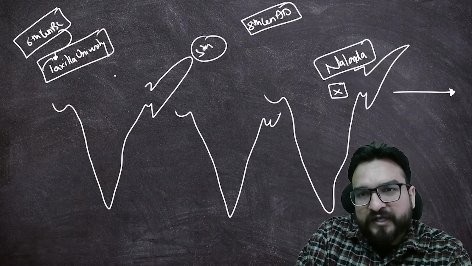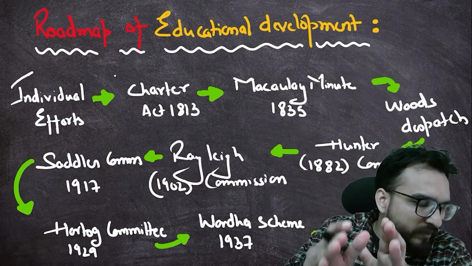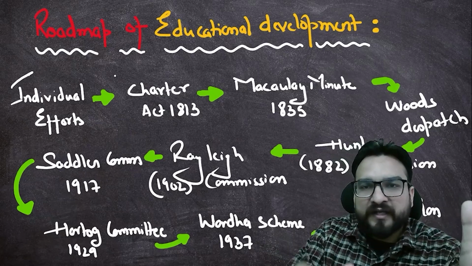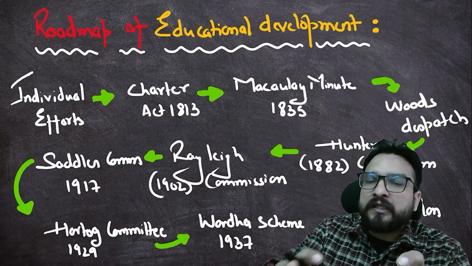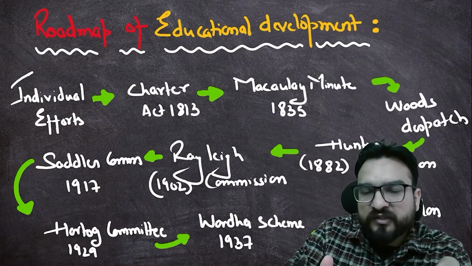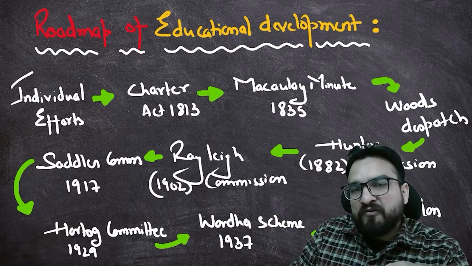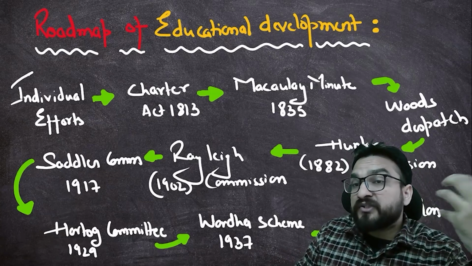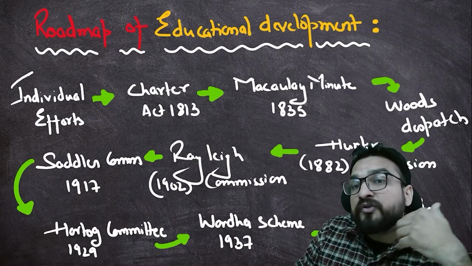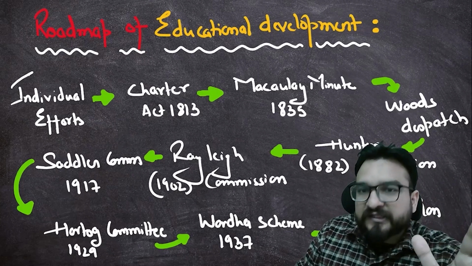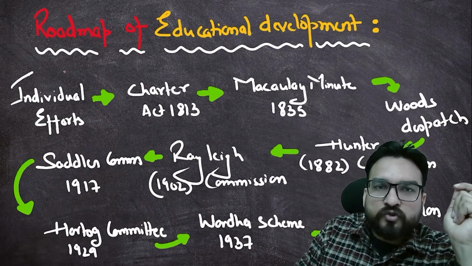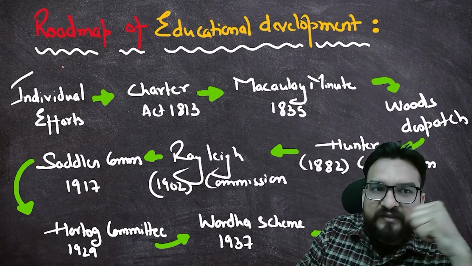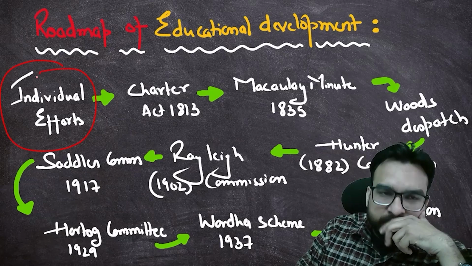But later on, what happened, you will find this when the British East India Company came over here and then the British Empire ruled over us. Then you will see certain education reforms or a certain education push. Why this push? Were the Britishers thinking about us, that Indians should get educated? We will understand that, right? So we will be seeing this map. You will see that initially there was no effort from the British East India Company. So there were individual efforts, right?